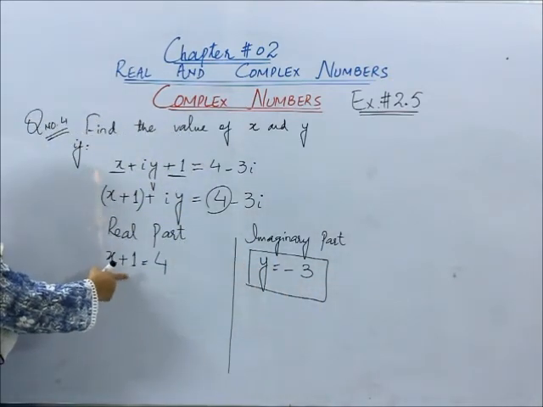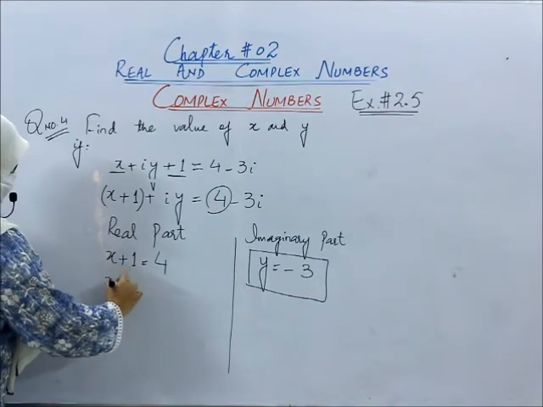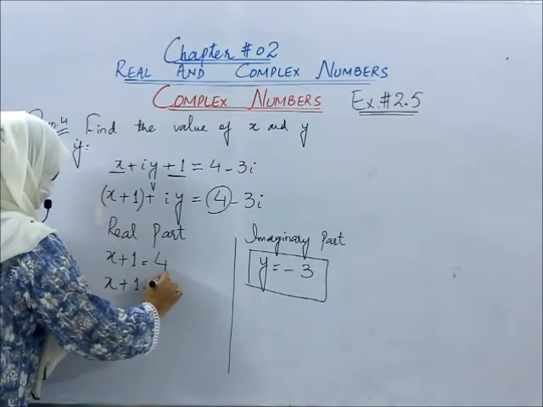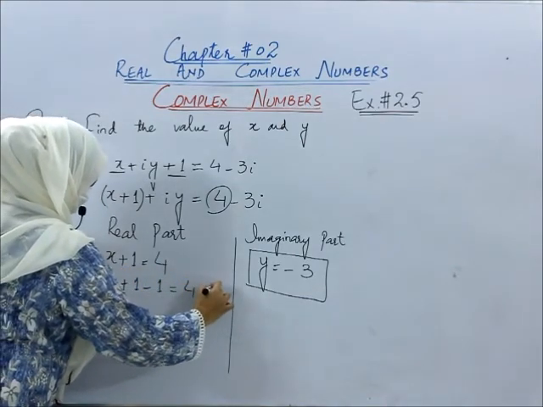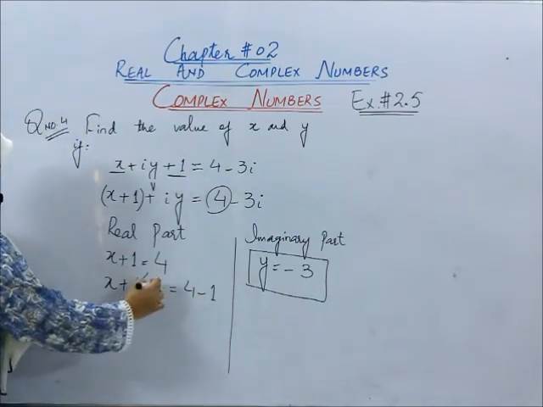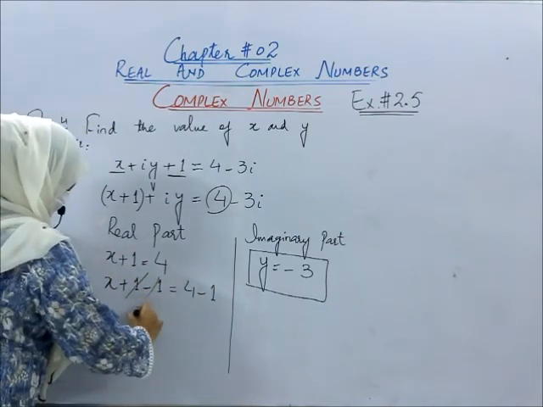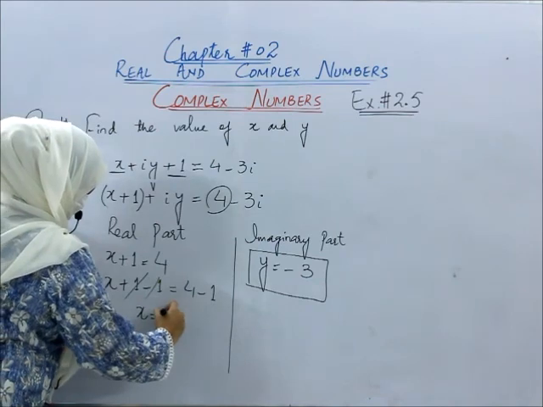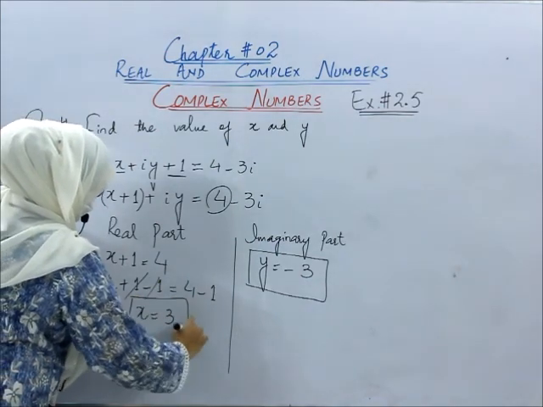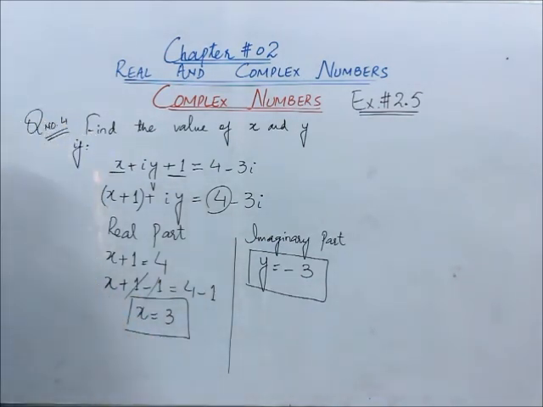And we just have to solve this side. Can we subtract 1 from both sides? Yes, plus 1 would be cancelled with minus 1. So x is equal to 4 minus 1, which will give you 3. So here value of x and y are 3 and minus 3 respectively.